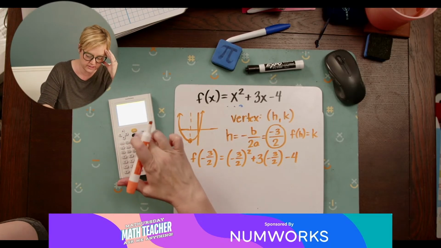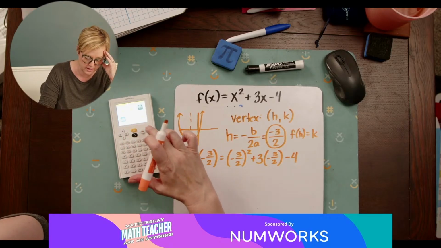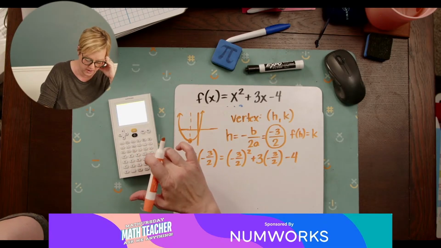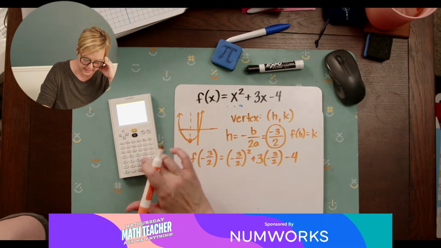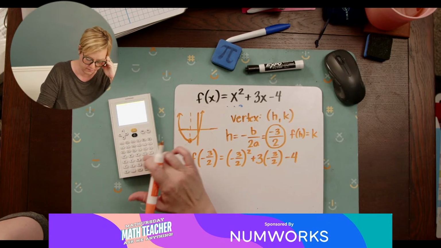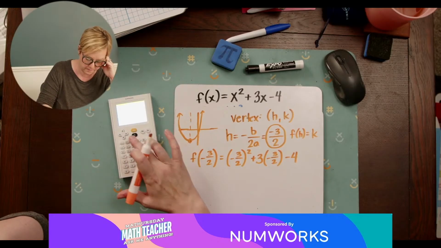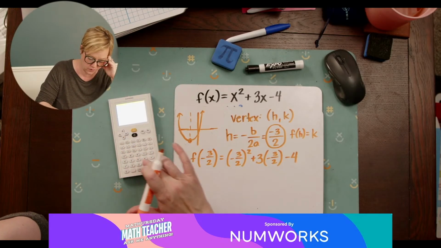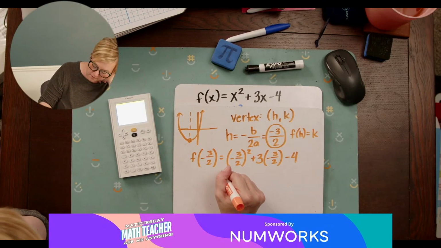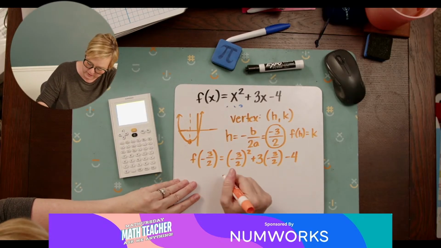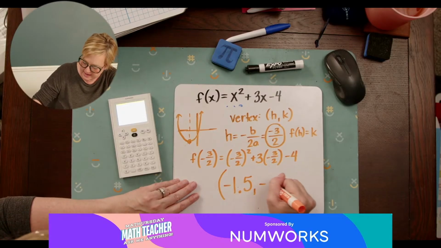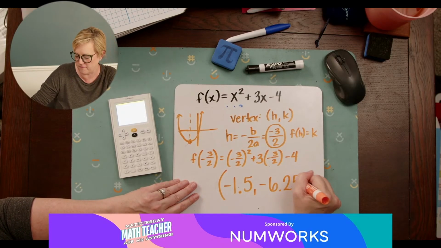So what we can do is if we graph this onto our calculator, we could also get that, but I'm going to go ahead and just do, let's see, negative 3 halves squared plus 3 times negative 3 over 2 minus 4 is negative 6.25. So our vertex, we might as well just use decimals, that's fine. So our vertex is at negative 1.5 and negative 6.25. So that's where our vertex would be.